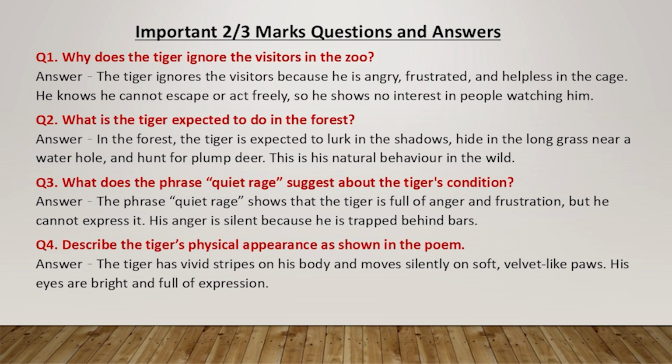Question 4. Describe the tiger's physical appearance as shown in the poem. Answer. The tiger has vivid stripes on his body and moves silently on soft, velvet-like paws. His eyes are bright and full of expression.